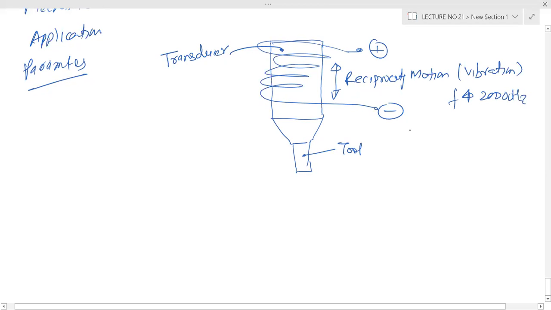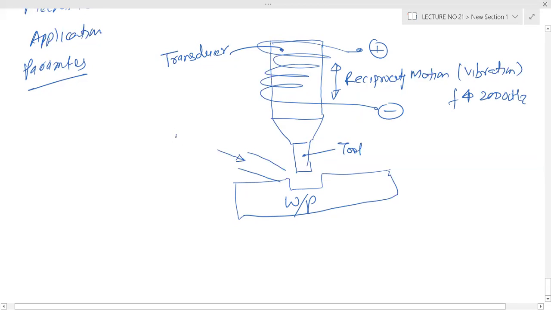This is your workpiece, and here you have an abrasive slurry.